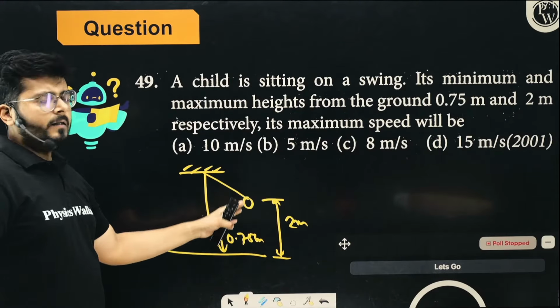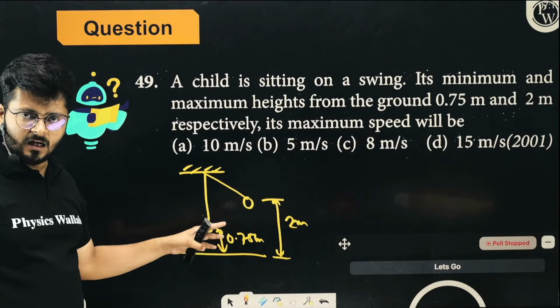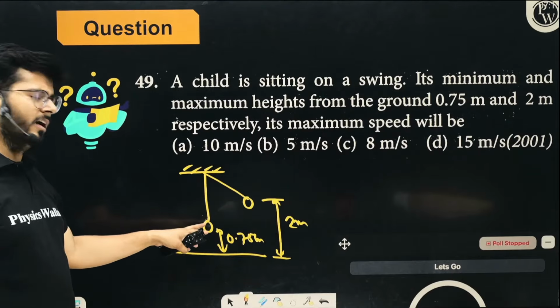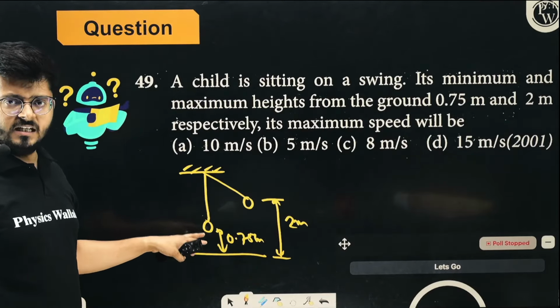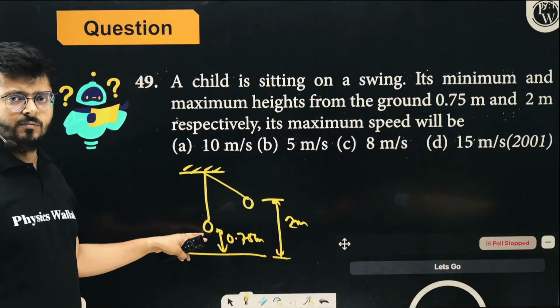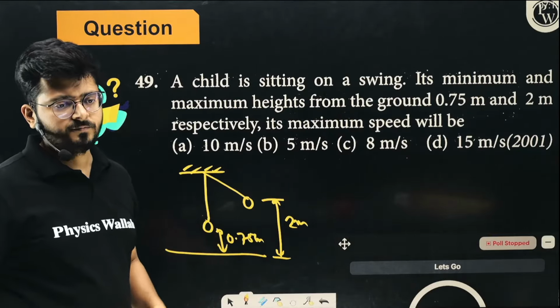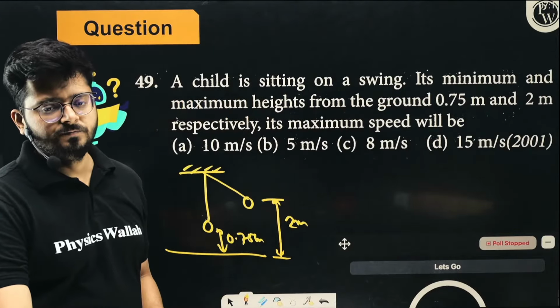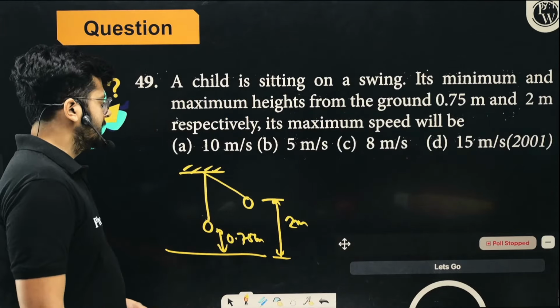So clearly, due to the fall, it will convert the potential energy into kinetic energy. And over here, it has minimum potential energy and maximum kinetic energy. Here it will have maximum velocity. Tell me what is that value, right? You can easily tell what will be that value, right?